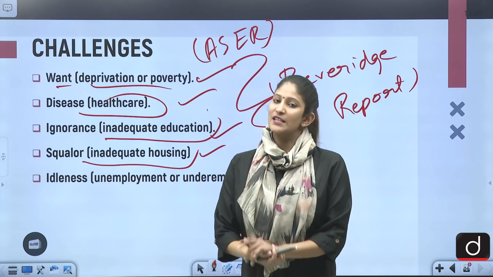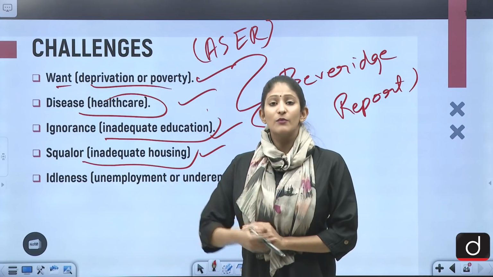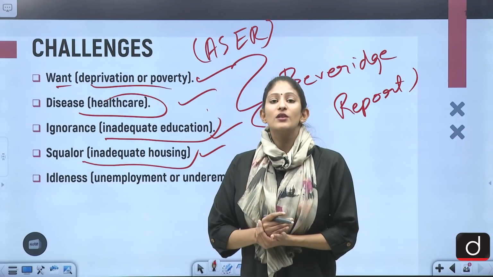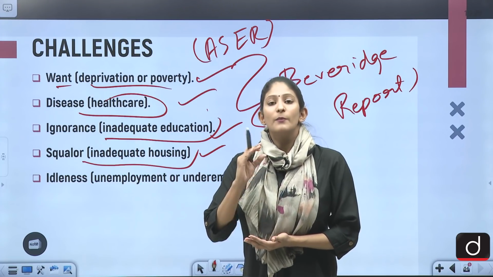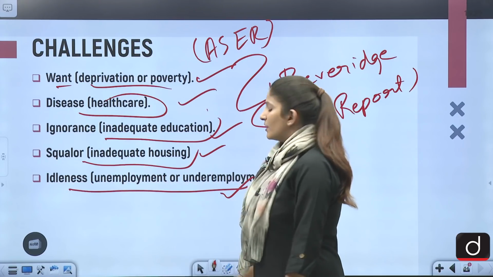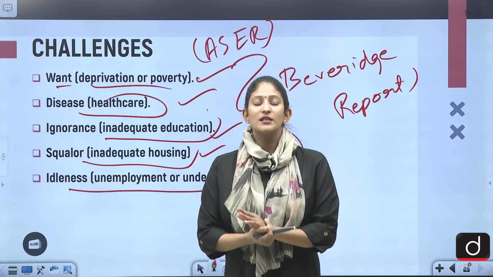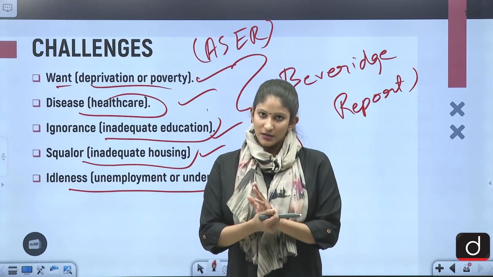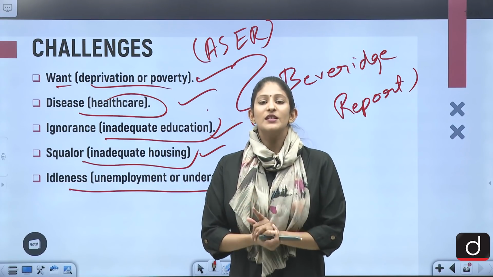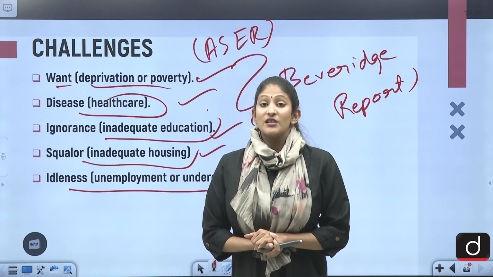Inadequate housing. As we all know, because of the COVID-19 pandemic induced lockdown, so many migrants moved from one place to another. Why? Because they were not housed properly, because they had no assurance when it came to proper housing, right? So that is another problem. Unemployment or underemployment. We have already talked about the demographic dividend turning into a demographic bomb, but the budget seems promising when it comes to creating infrastructure development plans which are labor intensive in nature. So these are the challenges that the budget needs to address.